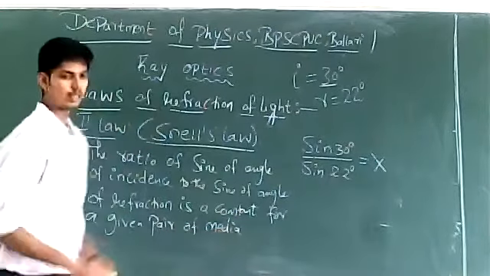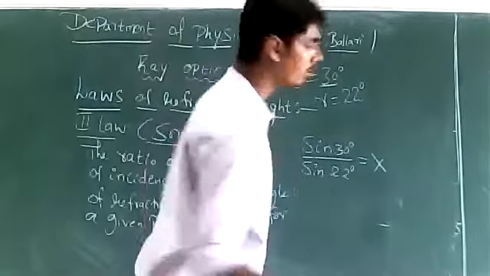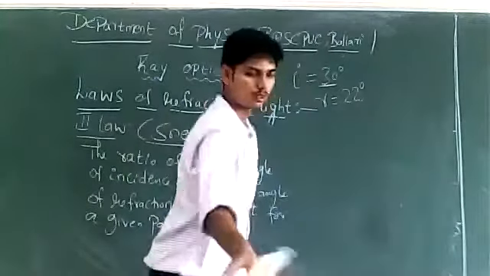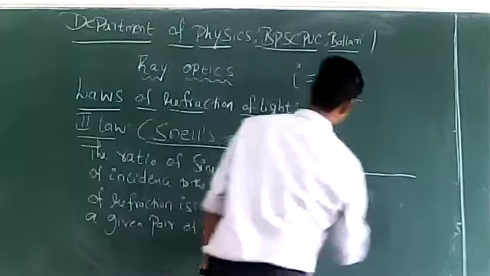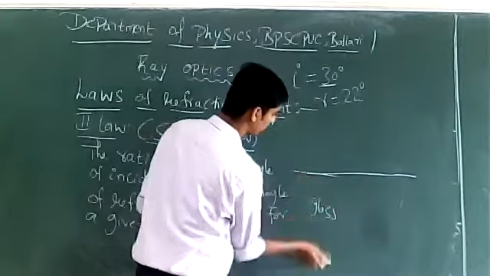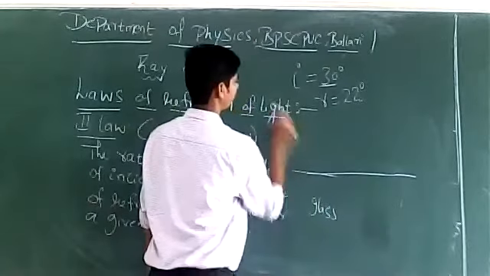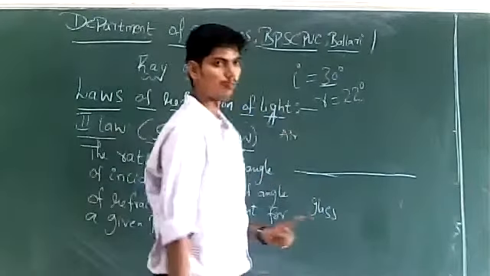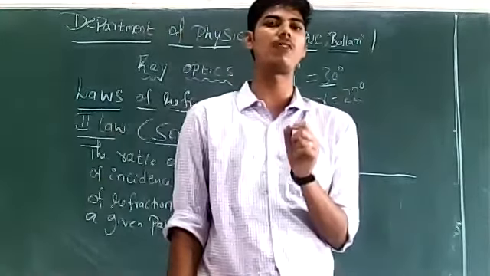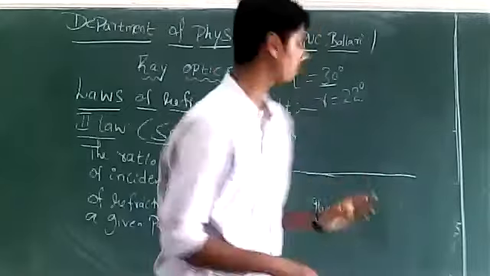Suppose the pair of media we have is air and glass. Suppose this is a glass cup. The medium below this line is glass and let this be air. For this pair of media, the ratio of the sine of the angle of incidence to the sine of the angle of refraction always remains constant.